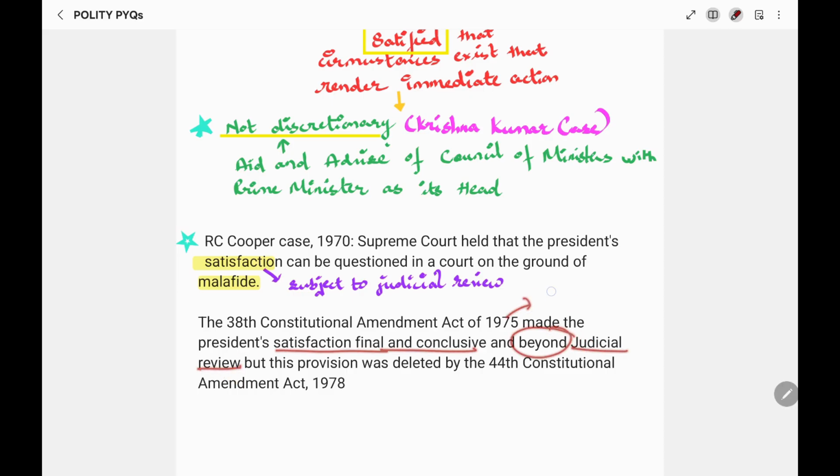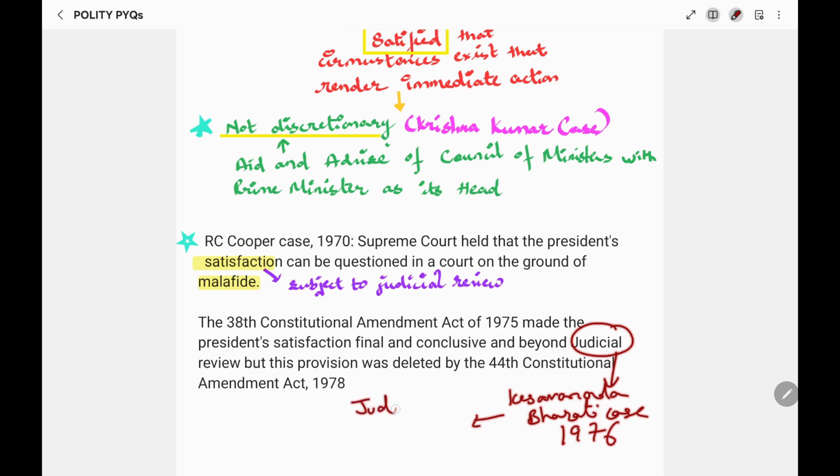This was during the emergency time, but this was later deleted by the 44th Constitutional Amendment, as it has been provided under the Kesavananda Bharati case 1976 that judicial review is basic structure.